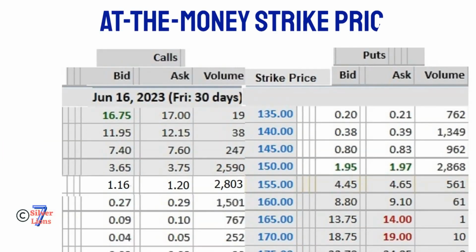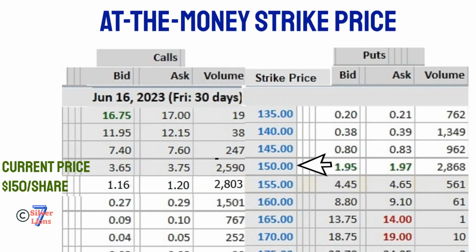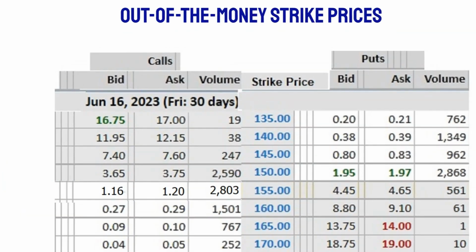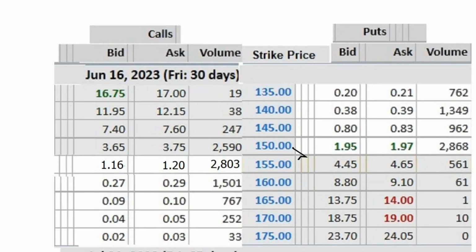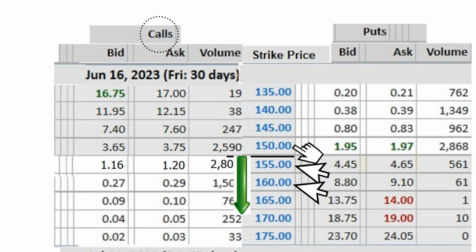At the money strike price means when an option strike price is near where the stock's current price is. Out of the money strike prices. In the case of the call option, if the strike price is higher than the stock's current price in the market, that is considered out of the money. For example, the stock's current price is $150. If you buy a call option at strike price higher than $150, that is out of the money. Strike price $155 or $160, etc. are out of the money.